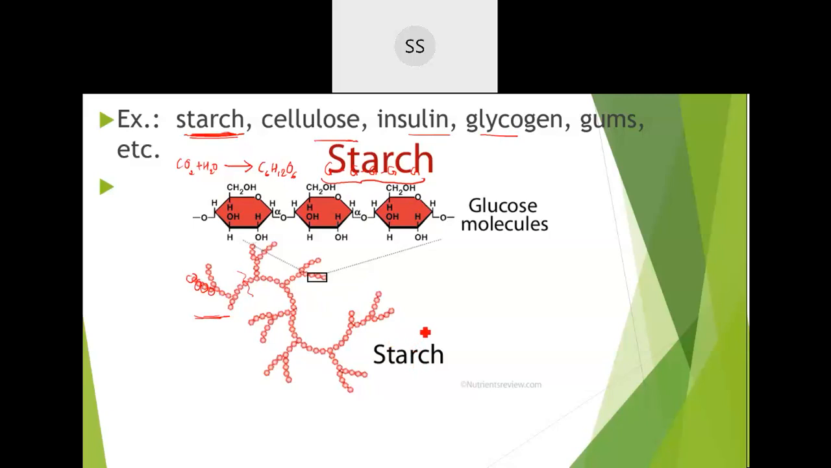Yes, correct. Lactose is also called milk sugar. Lactose is found in milk, so it is also called milk sugar.